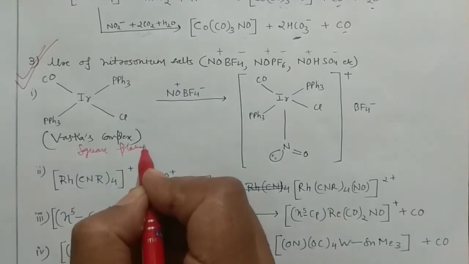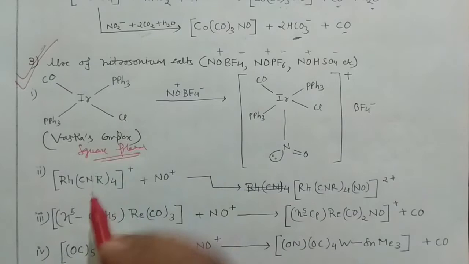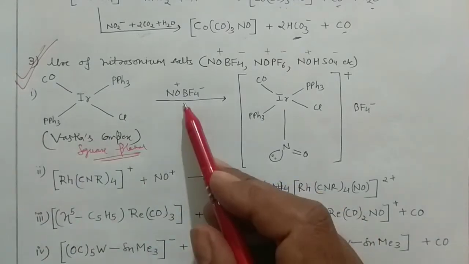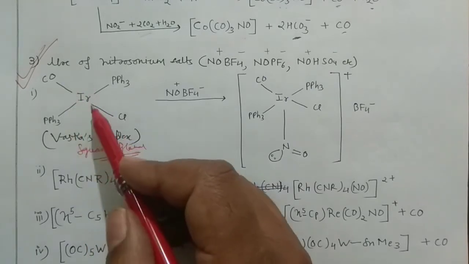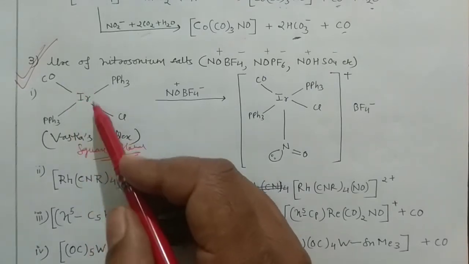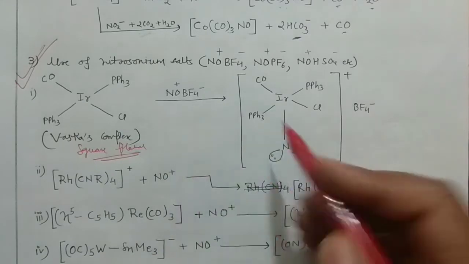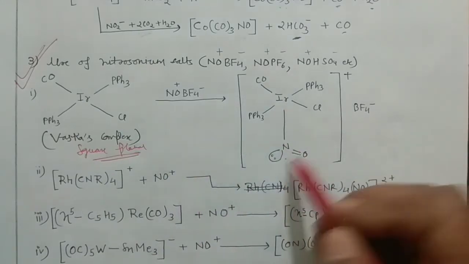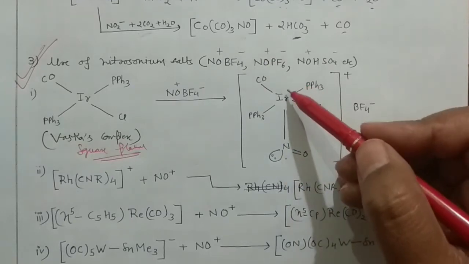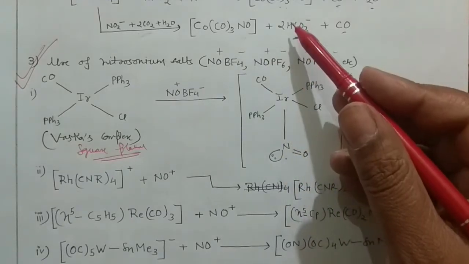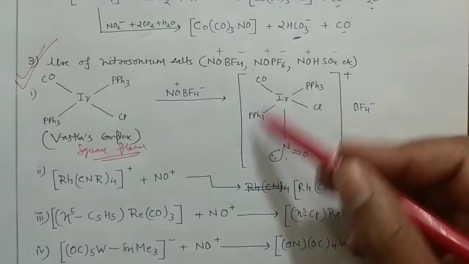Coordination number 4 is there, and when you react this Vaska's complex, because it is coordinatively unsaturated, that means it is having the vacant site, this NO positive will get attached here actually. I was not having the space over there, that's why I have put it in the downside. You can put it in the top side also, both will not make any difference.